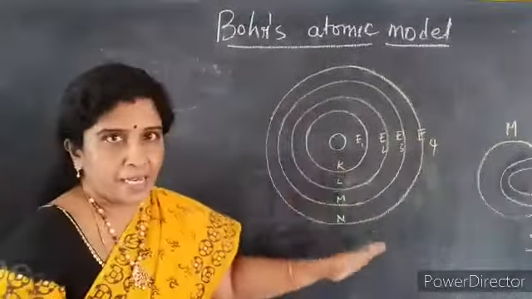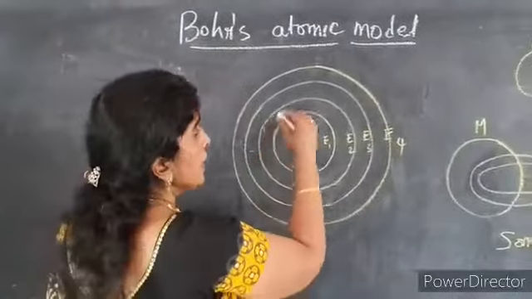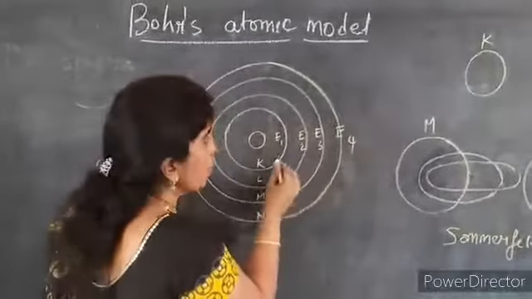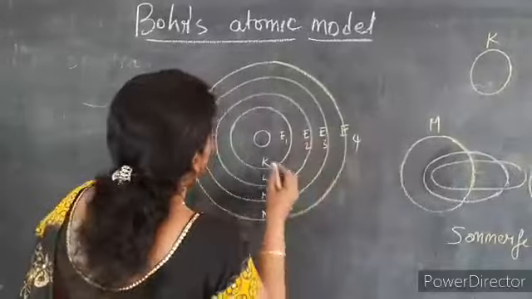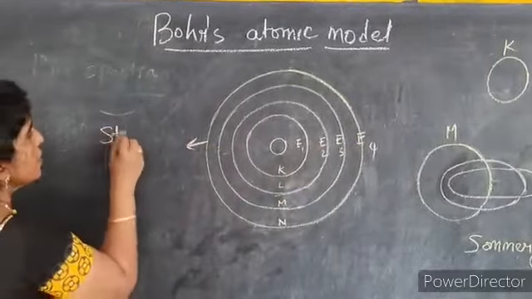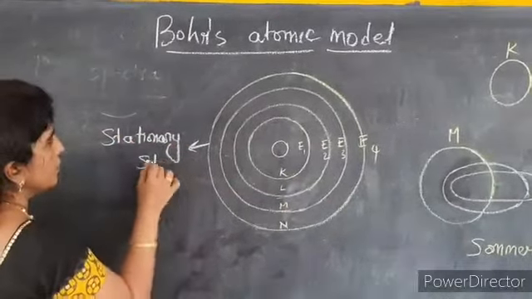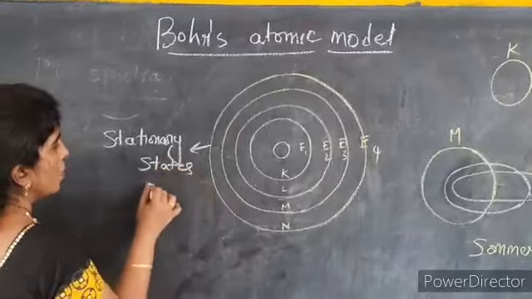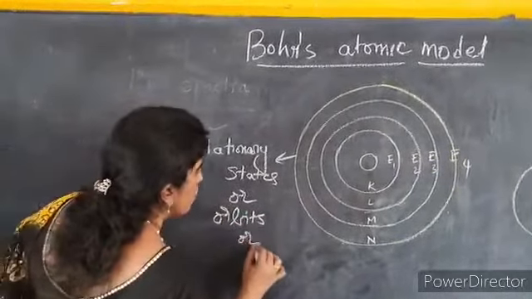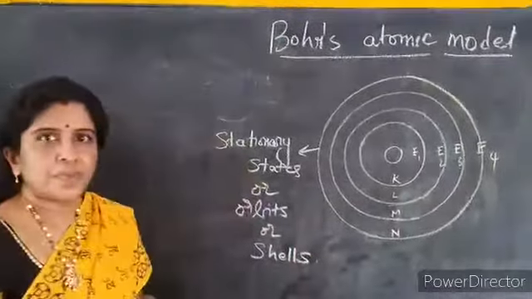A step ahead. Now according to Niels Bohr, electrons have definite paths, and these definite paths are known as stationary states or stationary orbits, or we also call them stationary shells.